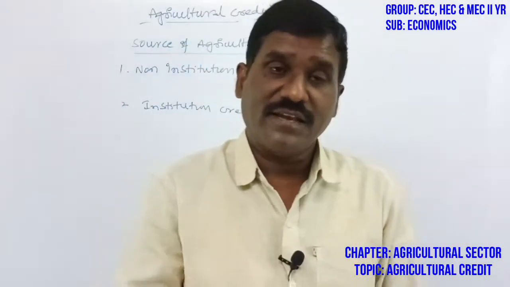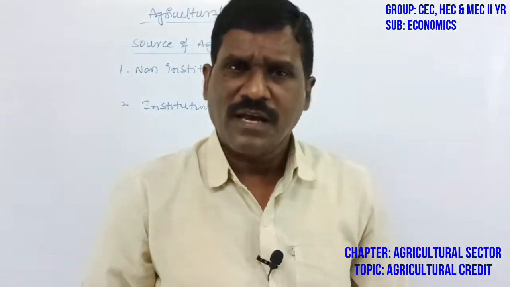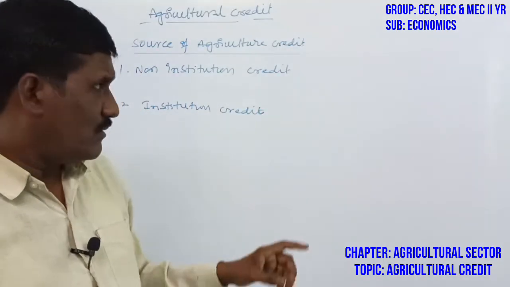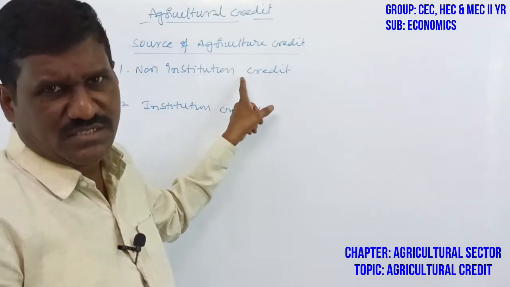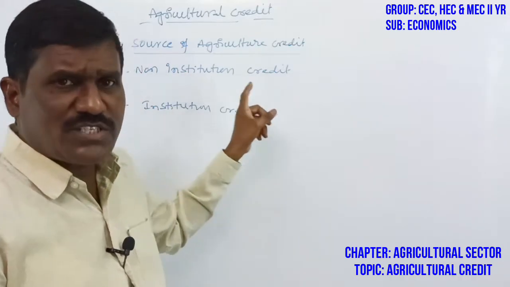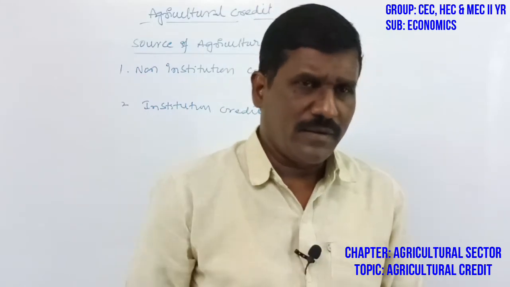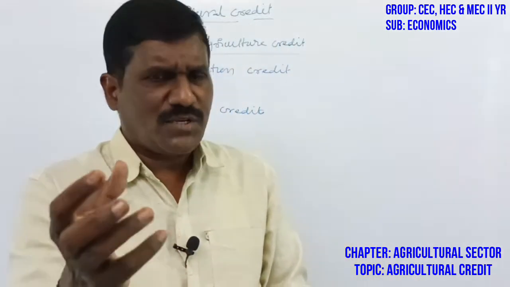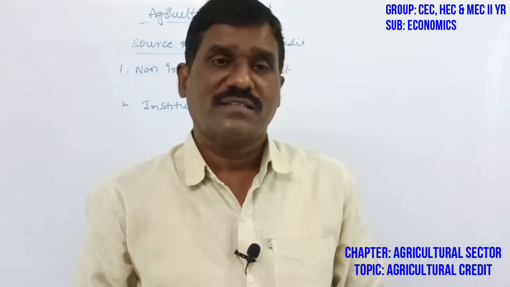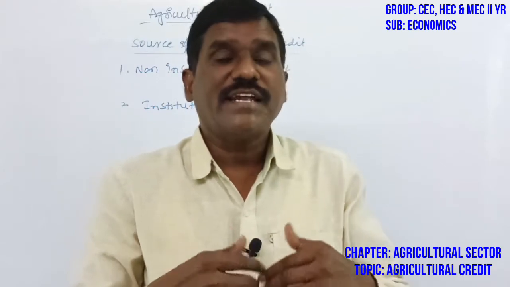Most people go and take loans from non-institutional sources only. Why? Because it is easy to get loan facilities. The farmer always thinks it is easy to get loans from landlords, commission agents and traders. But their rate of interest is very high. Still, it is an easy process, so most farmers take loans from money lenders and pay a high rate of interest.